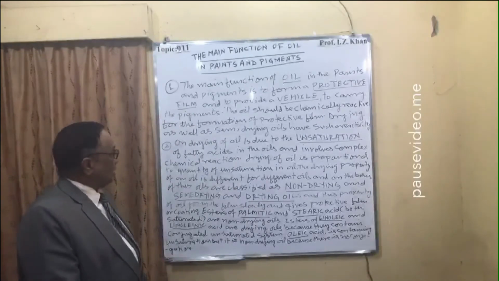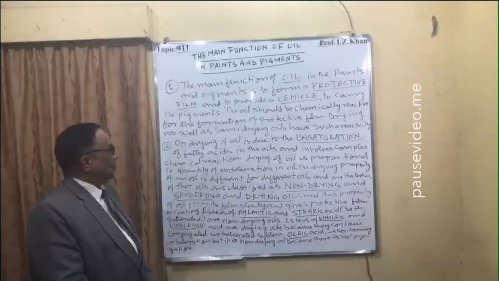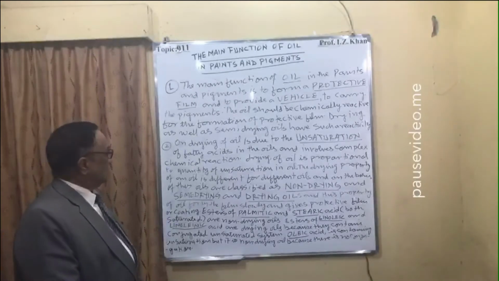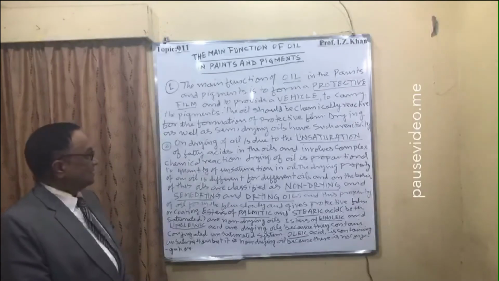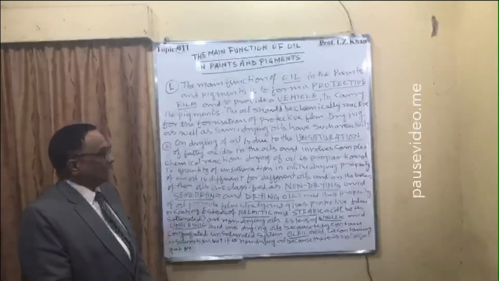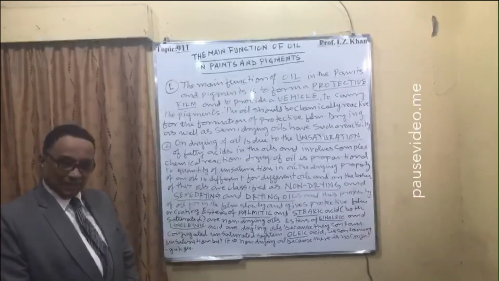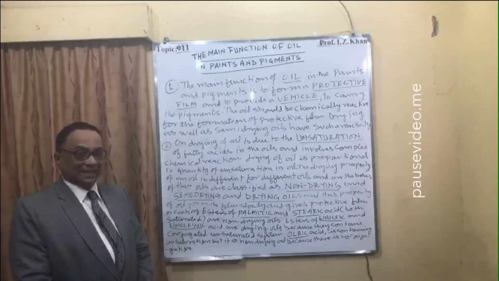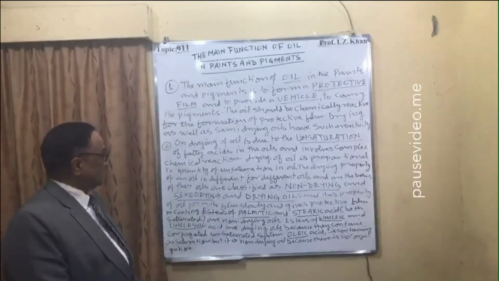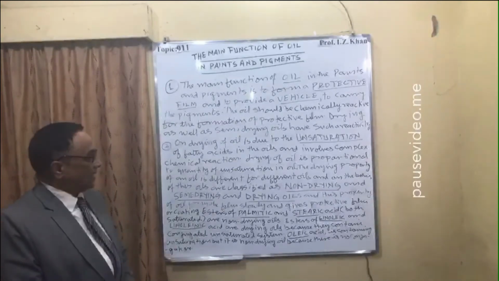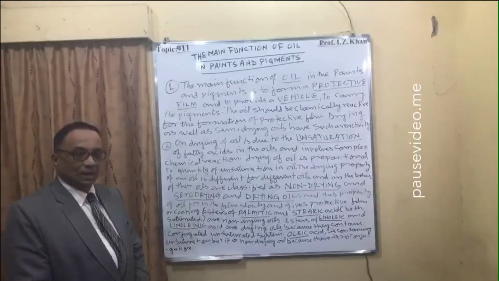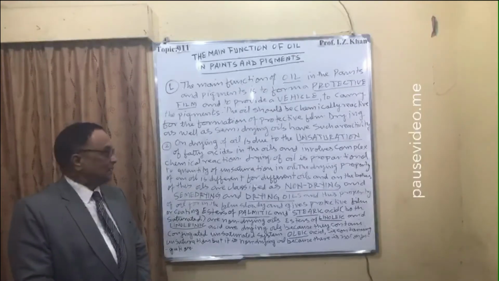Number two, drying of oil is due to the unsaturation of fatty acids in the oils and involves complex chemical reaction with oxygen in the air. I have already given the explanation. Drying of oil is proportional to the quantity or number of unsaturations present in the oil.